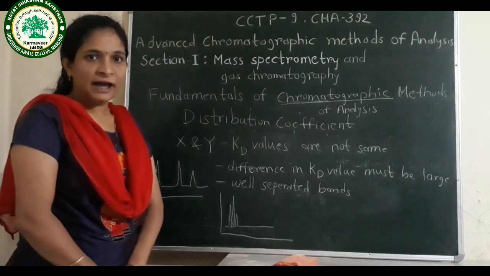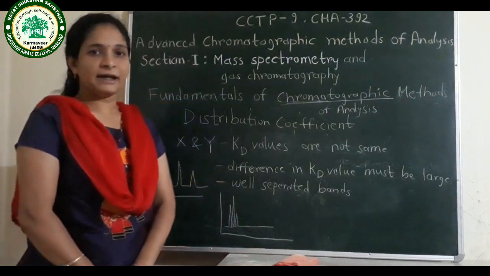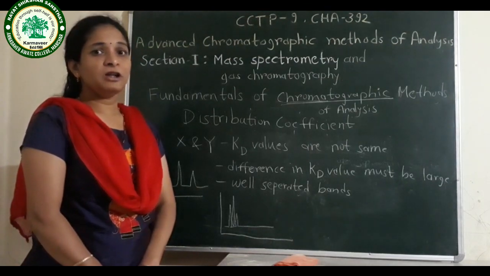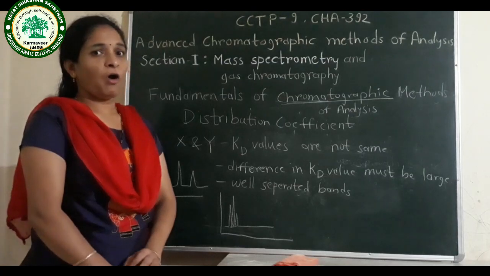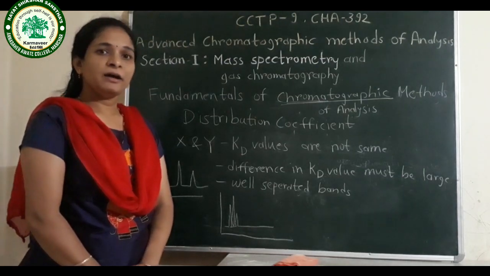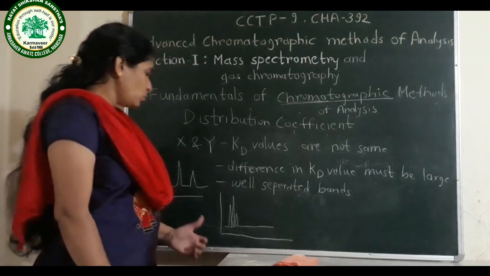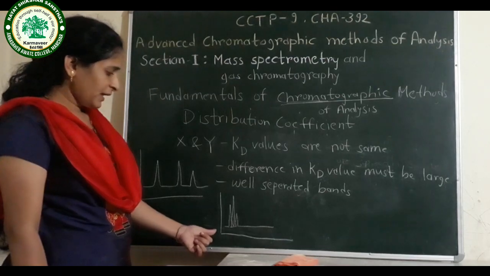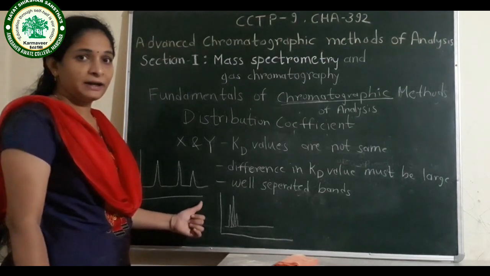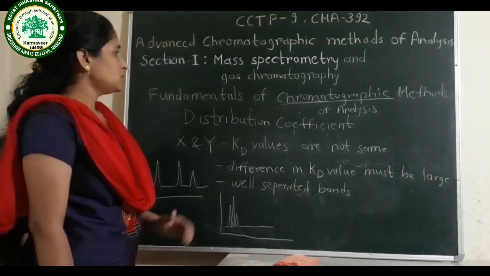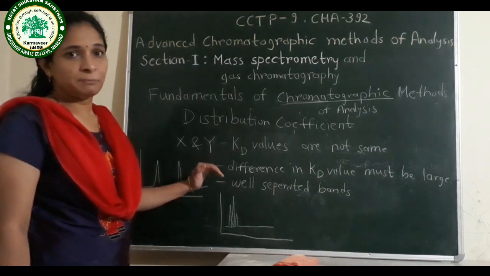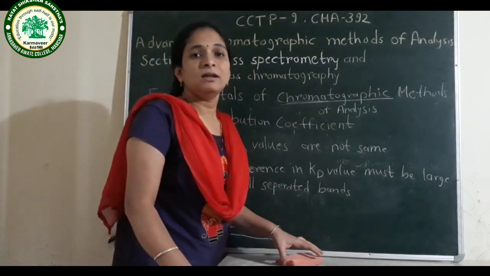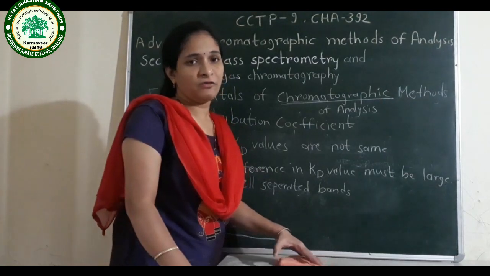Then how are the mobile phase and stationary phase selected? They are selected so that the difference in the Kd values of the components is greater. Then and only then do we get a well separated band. In such a way we can obtain well separated components from the mixture. This is about the basic principles of chromatography, and we have also explained the classification of chromatography.